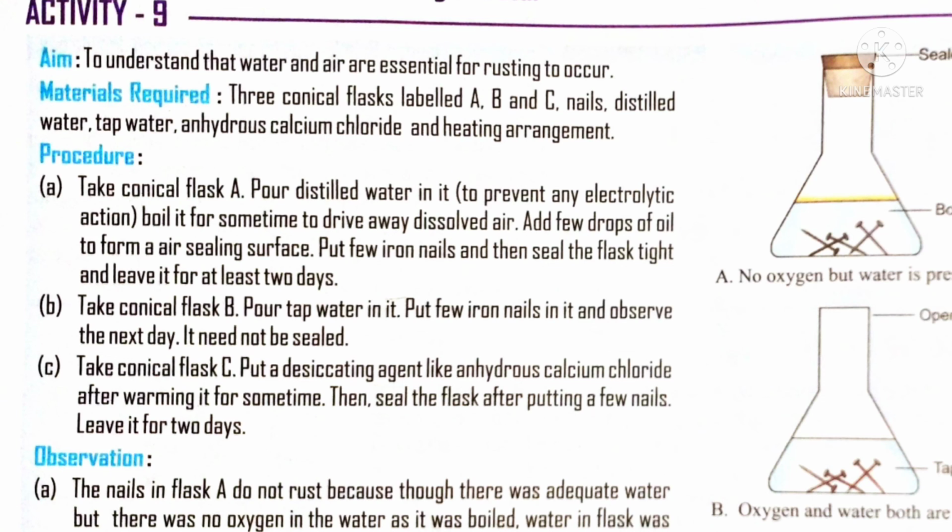In case of first conical flask A, the iron is getting water, but no air. In case of B, the nail which is in flask B is getting all the conditions, air and water. So rusting takes place. Whereas in C, that means the nails which are in conical flask C, get only air, no water is available. So no rusting takes place. This shows that for rusting to occur, three important things are necessary along with iron: air and water particles.